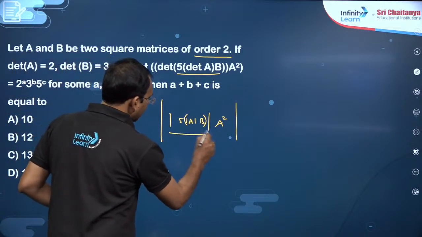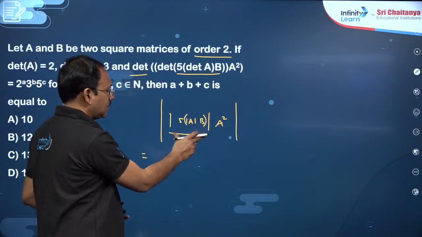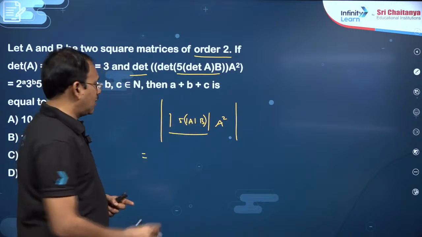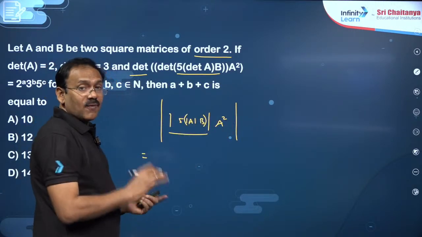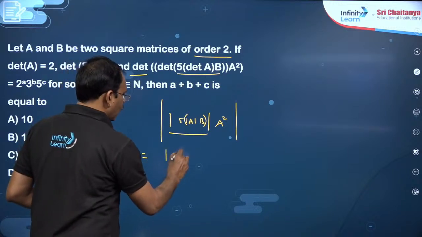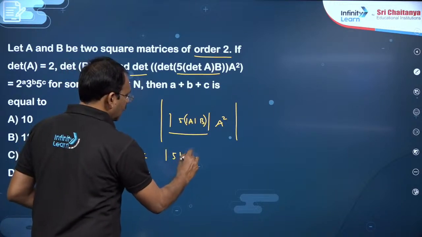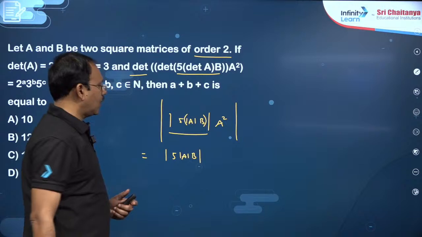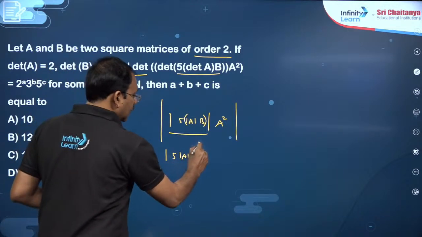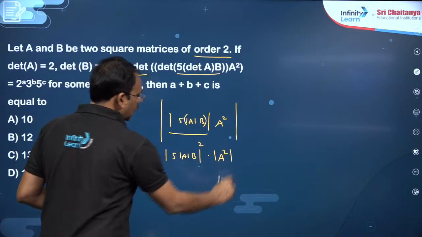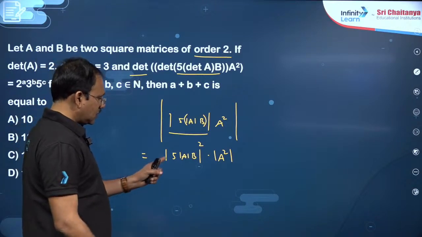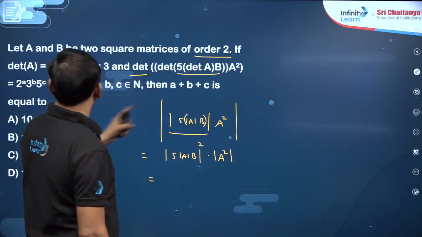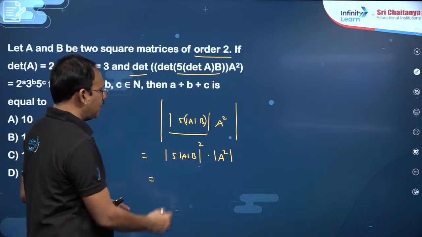This is a number, first of all, and this is a matrix, a 2 by 2 matrix. Det Ka will become k power n into det A. So k power n into det A square you will get. Fine. Dear students, det A is already given as 2, this is 10b.